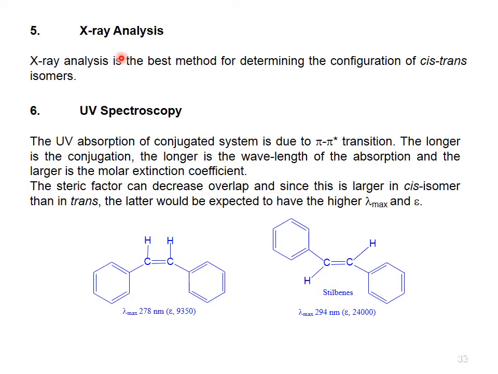Then X-ray analysis. X-ray analysis is the best method for determining the configuration of cis-trans isomers, because in X-rays we determine the absolute configuration of the compounds. Here we use software through which we apply Bragg's law and equation, lambda equals 2d sin theta. It is a well-known equation in which lattices are formed and Miller indices are formed.